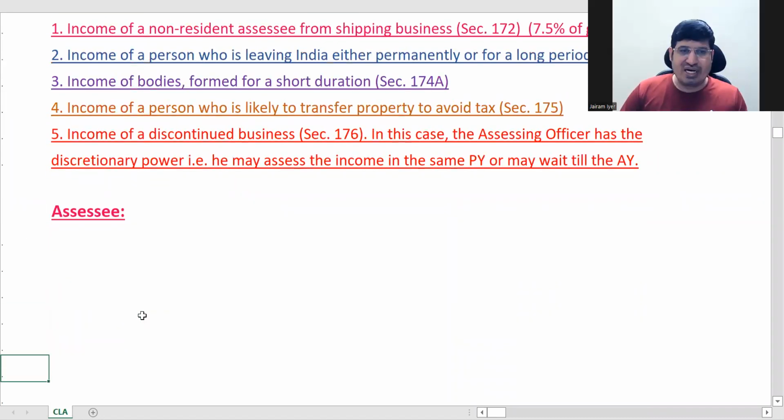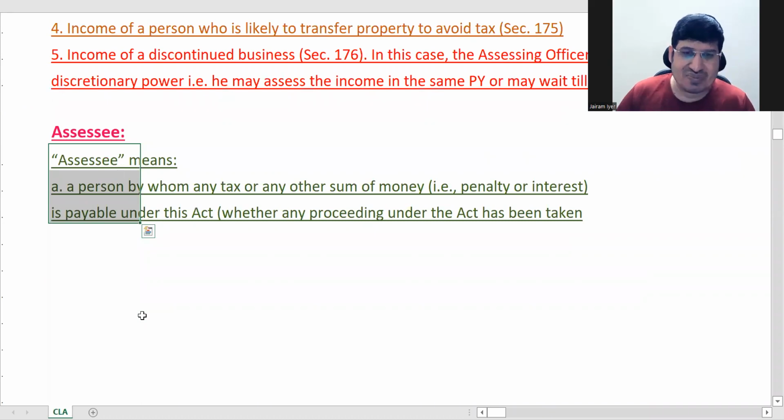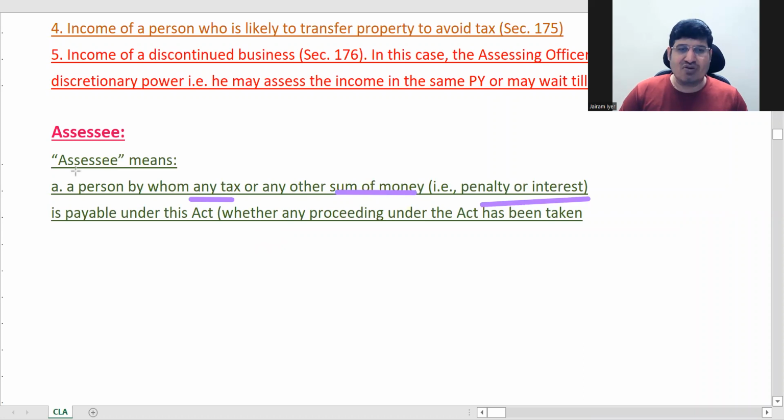Next, so we'll go ahead and we'll talk about what is SSC. Okay, so we'll talk about SSC. So SSC means, okay, a person by whom tax or any sum of money is payable. So if under the Income Tax Act, you have to pay any tax, you are liable to pay any tax. Okay, you're liable to pay any tax or any other sum of money, that can be any interest, penalty, anything. If you have to pay, you're liable to pay under the act, okay, then you will become an SSC.